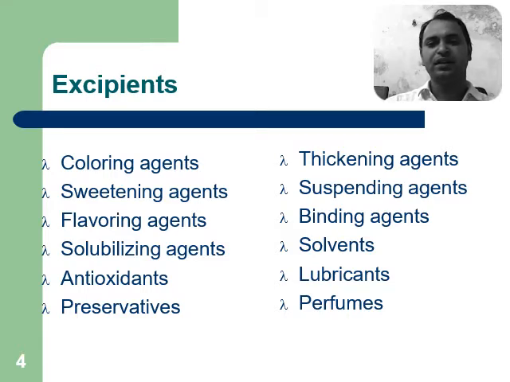Suspending agents. These substances are also helpful in the formulation of suspension. Solvents. Different types of solvents, organic as well as aqueous solvents, are generally used for the formulation of different types of dosage form. Lubricants. Lubricants basically assist the flow property of a particular substance, like solid granules which are properly lubricated during the flow from hopper to die in the processing of tablet.